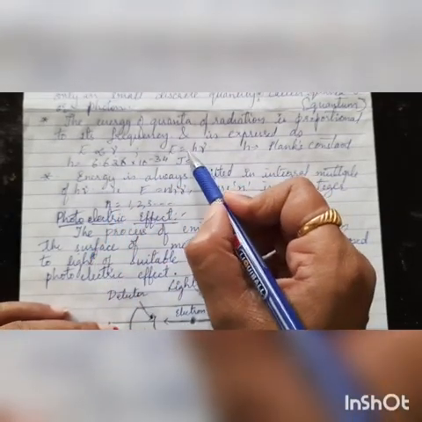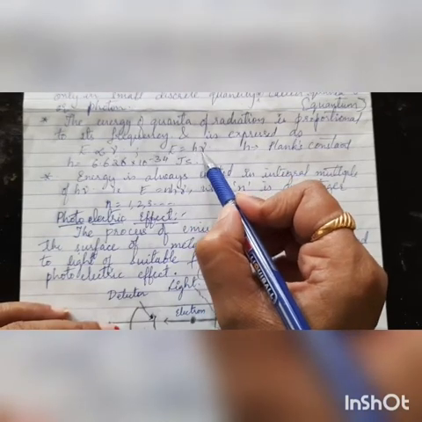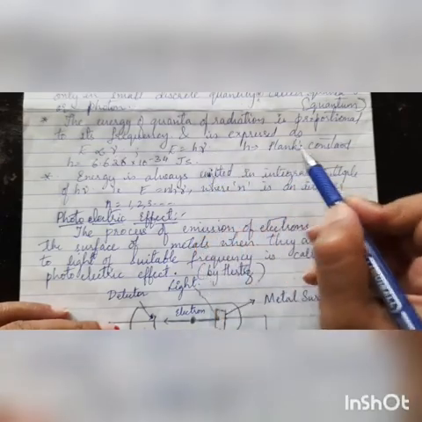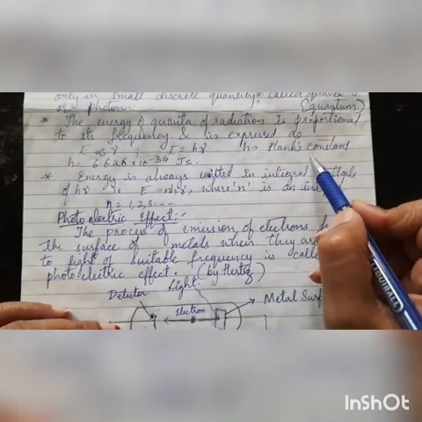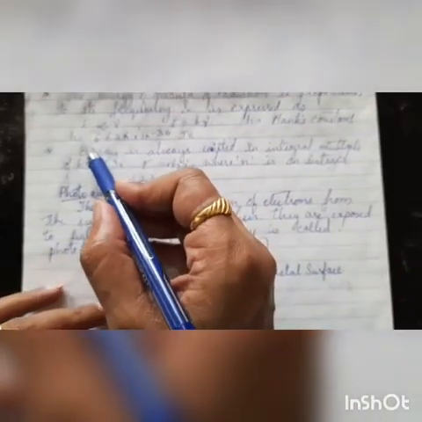Therefore, if you equate this equation, you are going to get E is equal to h nu. This h is the proportionality constant, which is also called the Planck's constant. Now, the value of the Planck's constant is how much?